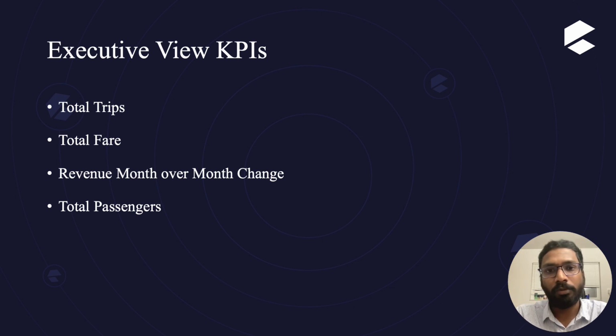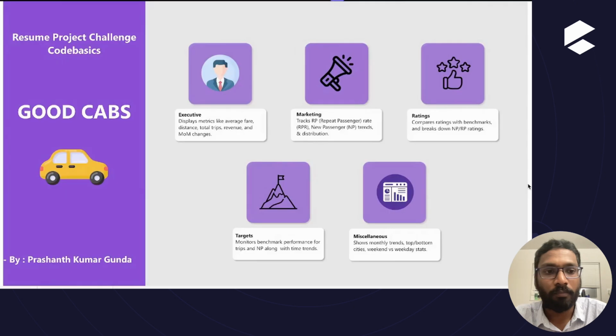In the executive view, the main KPIs are total trips, total fare, revenue month over month change, and total passengers. So we shall explore the executive view now. So this is the home page of the Power BI report that I've made. You can see executive, marketing, ratings, targets, and miscellaneous views, with buttons placed above their names. So on clicking on the button, you can navigate to the respective views.